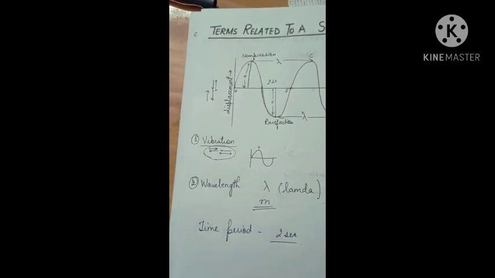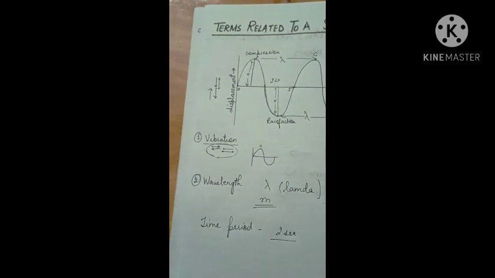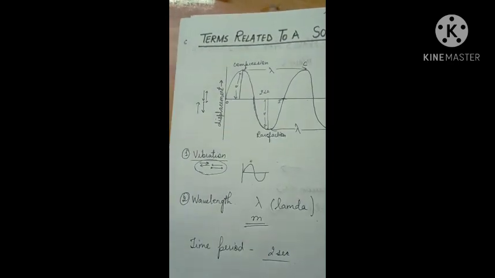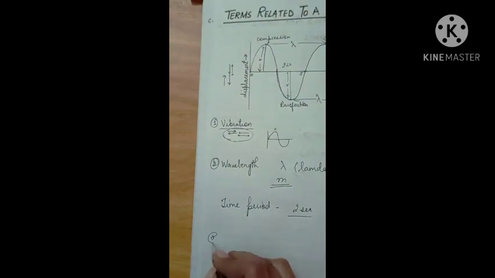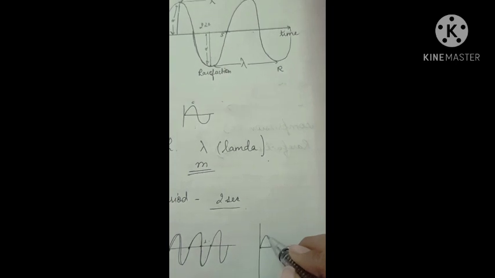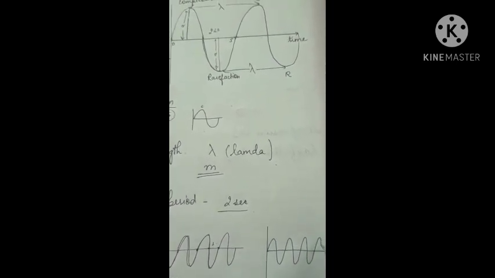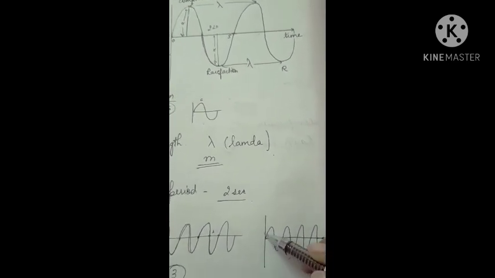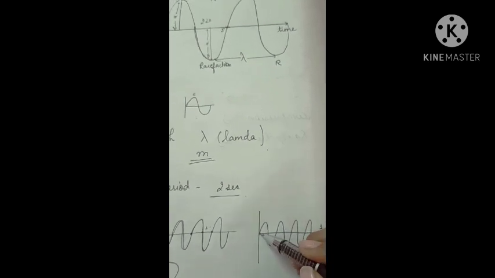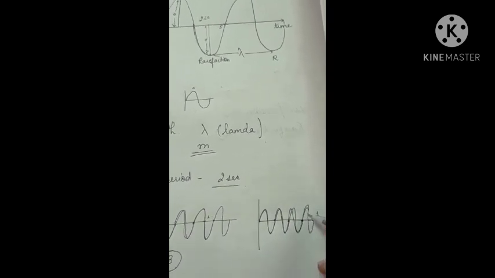Now frequency. What is frequency? Frequency is the number of complete waves produced in 1 second. See here, if I say that 1 second is completed here, when you count the number of complete waves, this is 1, then 2, then 3, then 4.